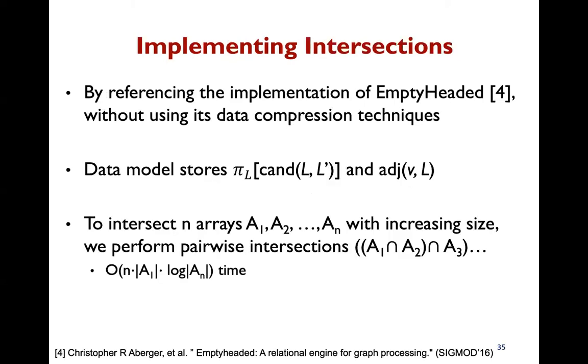We implement intersections by referencing the index without using its data comparison techniques. Our data model stores the projected edge candidates for all labels appearing in the data graph, and the neighbors of each data vertex with a label. These are stored in sorted and contiguous arrays. Given n such arrays, we perform pairwise intersections from the smallest arrays. This takes time linear in the smallest array size.